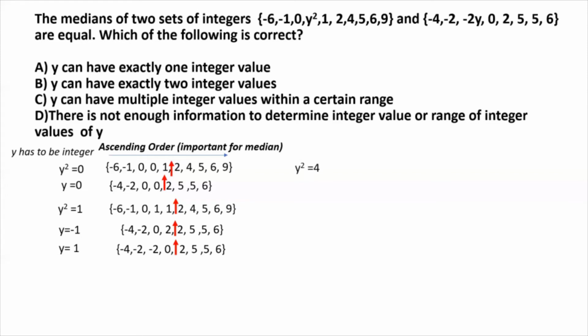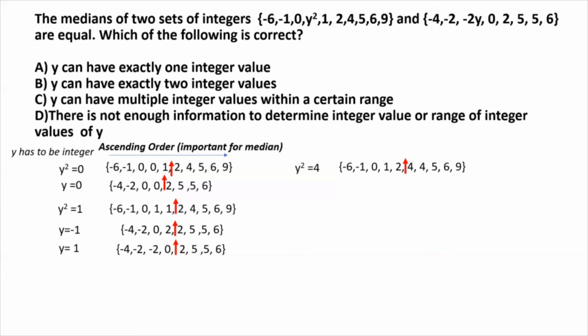What about y squared equal to 4? So we are basically considering all the integer squares first, like so 0, 1, then 4. So for this value of y squared, if I arrange the first set of values in ascending order, this is what I get. And the median will be right here, between 2 and 4, which is, the average of 2 and 4 is 3.